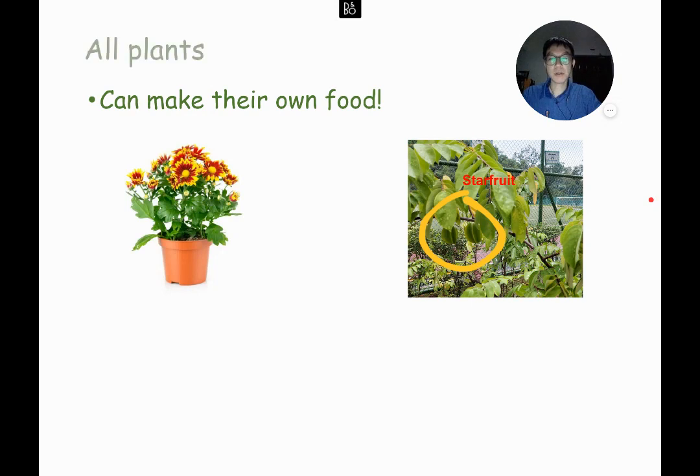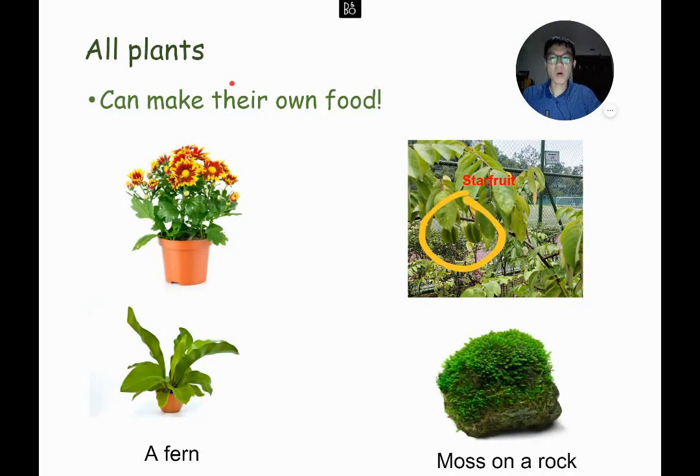But importantly, we learned that all plants have a special power. What is their special power? All plants can make their own food. Whether it's flowering plants or non-flowering plants, all plants can make their own food, and they are the only living things that can make their own food. That's why they need sunlight, because they use sunlight and water and air and combine them to form their own food. Only plants can do that.